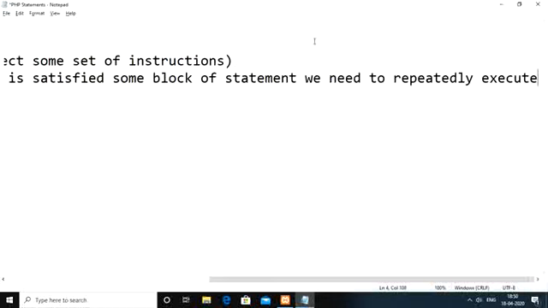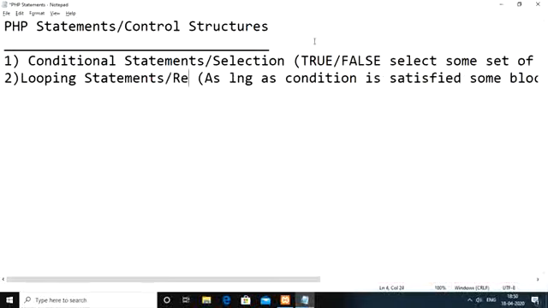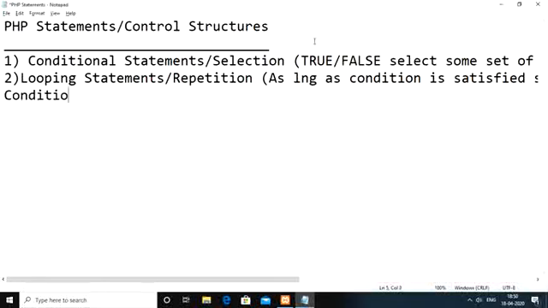That kind of statement we call looping statements. Conditional statements can also sometimes be called selection statements, and looping statements we also call repetition statements. First we will focus on conditional statements.